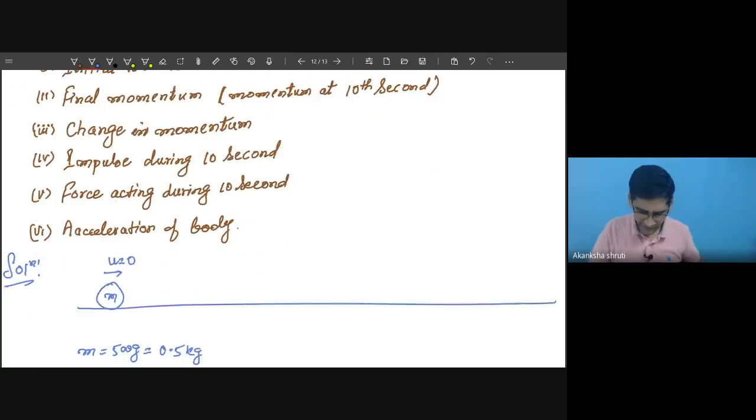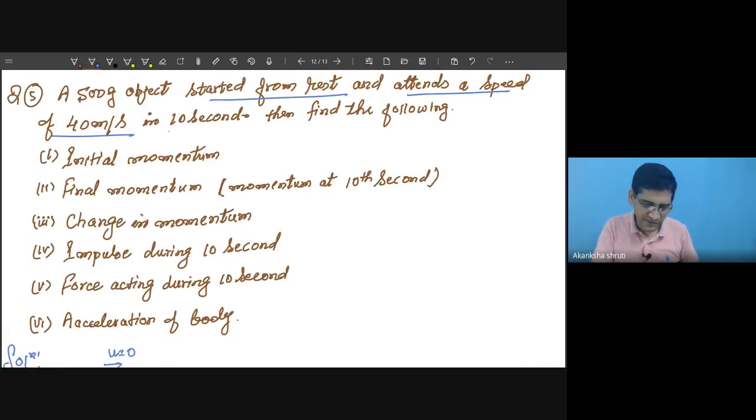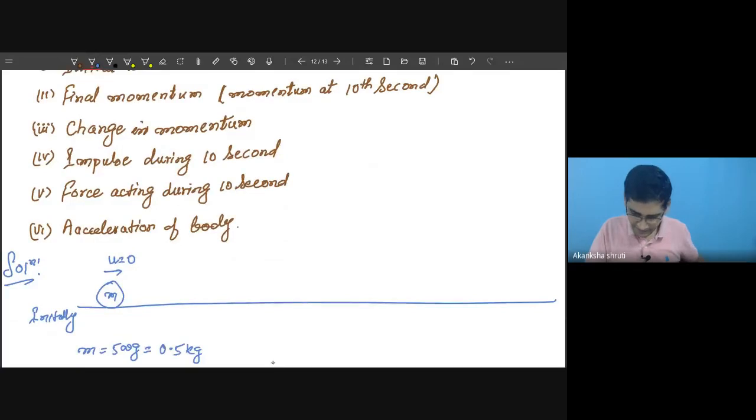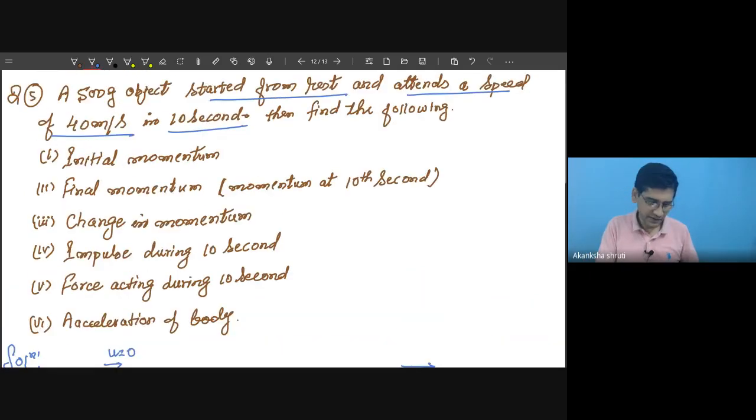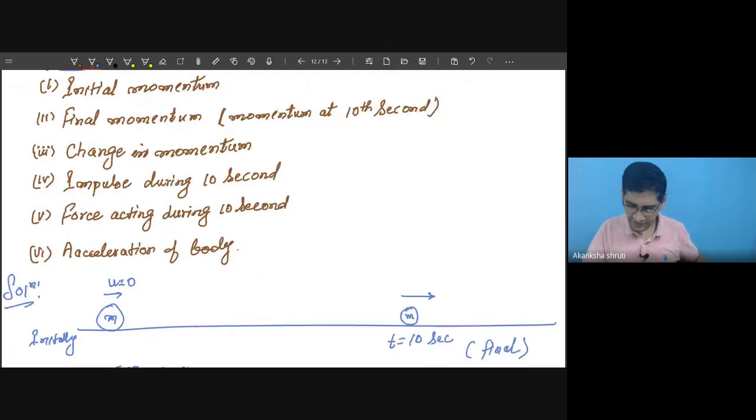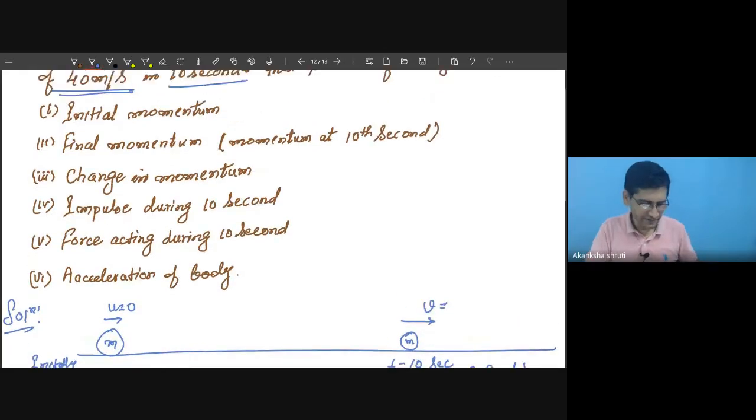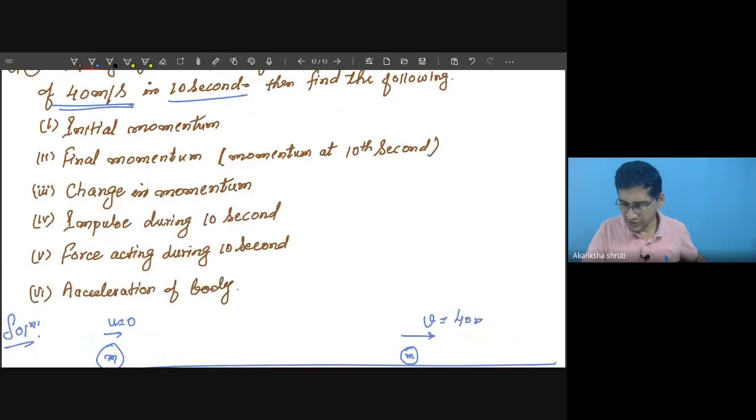Means the body is moving. So initially the body is at rest. But after some time, it is given that after 10 seconds, let us consider the body has reached here. At t equals 10 seconds, this is the final position. It is stated that the speed, means the velocity, has increased to 40 meter per second.